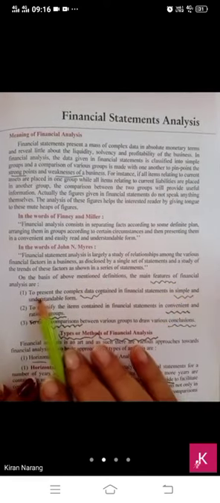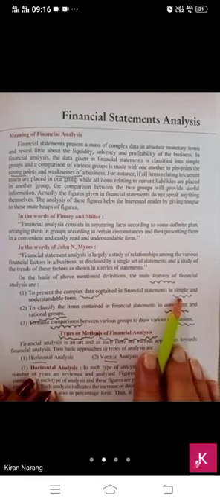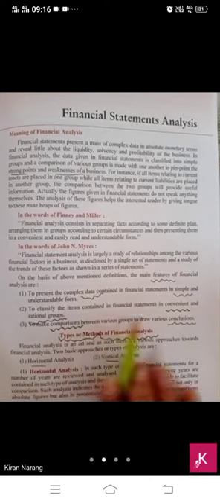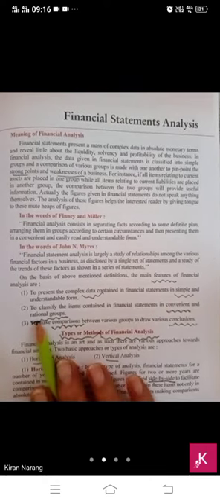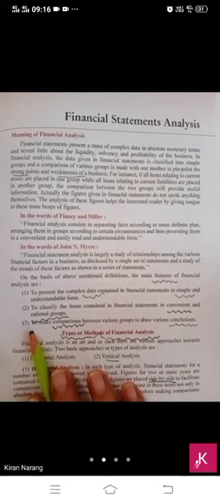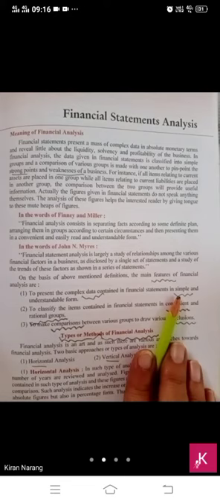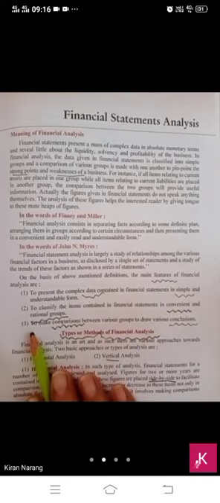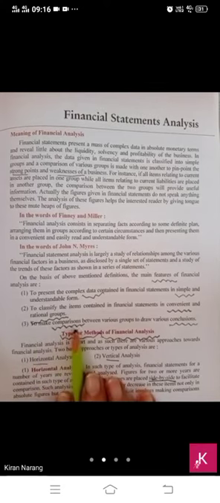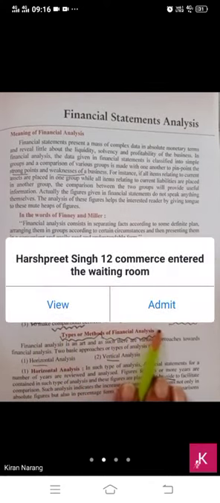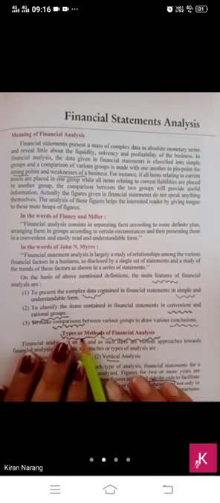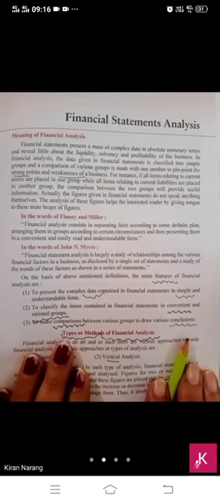They want to present the complex data in a simple form, to classify the items contained in financial statement in convenient and rational groups, and to make comparison between various groups to draw various conclusions. So after comparing everything, we have to draw certain conclusions.